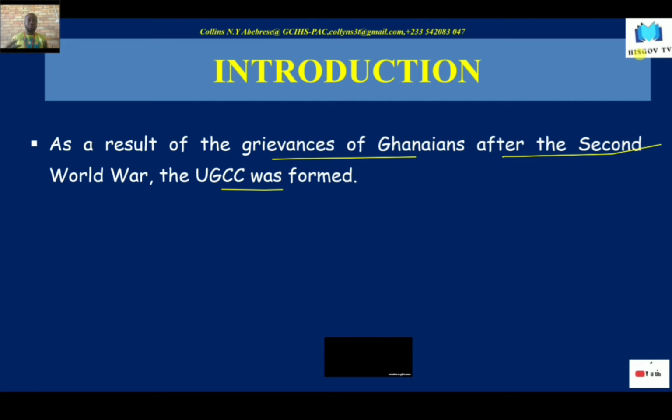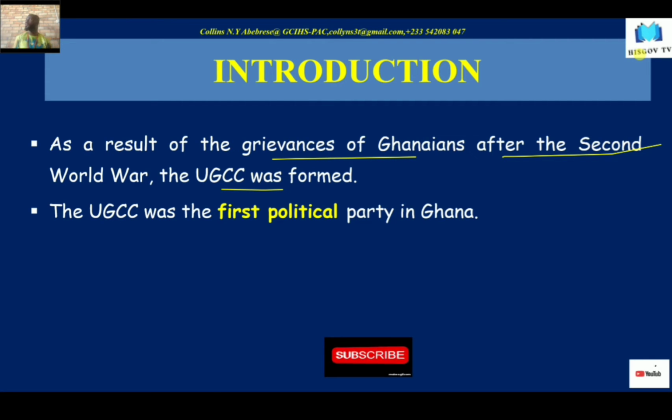So because of those grievances that came up, some Ghanaians decided to come together and end colonial rule. Now, the UGCC then became the first political party formed in Ghana.